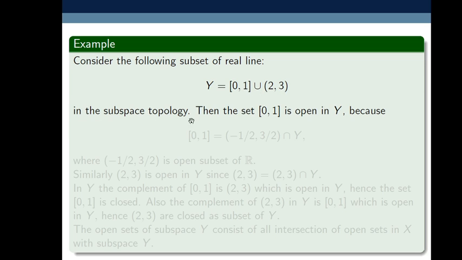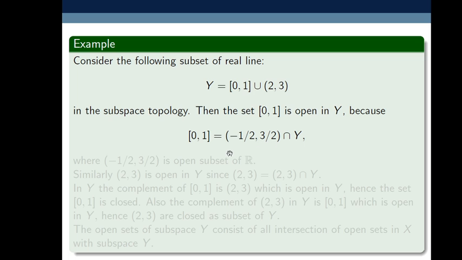In the subspace topology, the set [0, 1] is open in Y, because [0, 1] equals the intersection of Y with some open set in X, namely (-1/2, 3/2).